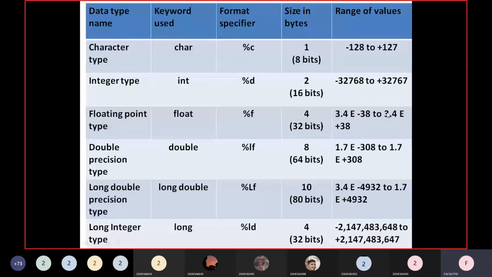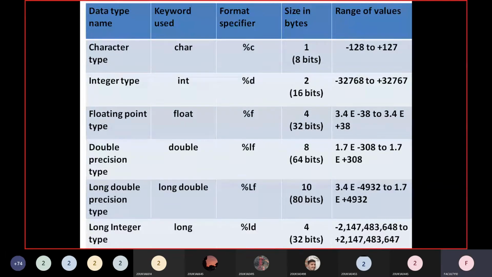to 3.4 e plus 38. Here e indicates exponent. In mathematics, this is nothing but 3.4 into 10 power of minus 38 to 3.4 multiplied by 10 power of plus 38. 10 power of plus 38 means 1 followed by 38 zeros.